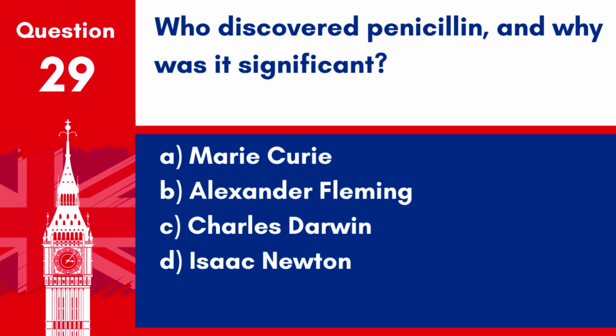Question 29. Who discovered penicillin, and why was it significant? A. Marie Curie. B. Alexander Fleming. C. Charles Darwin. D. Isaac Newton.